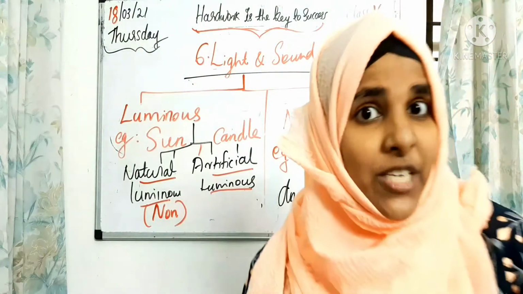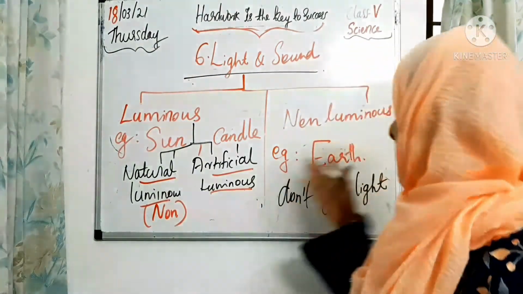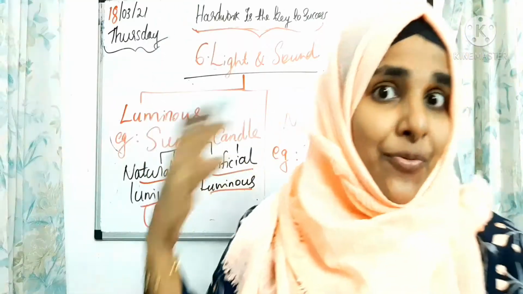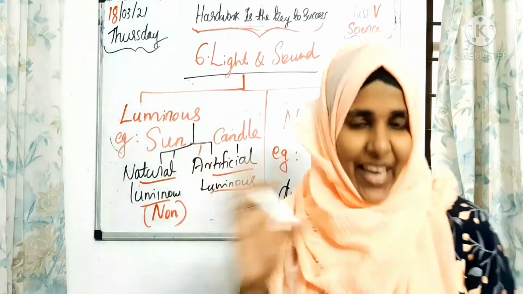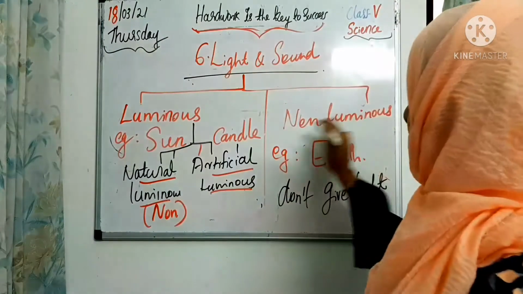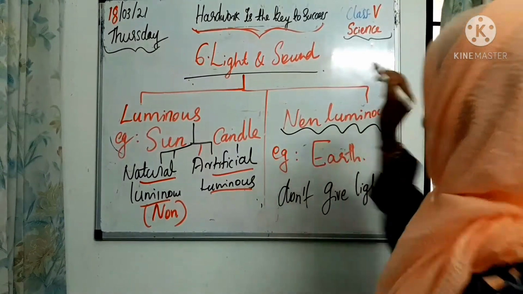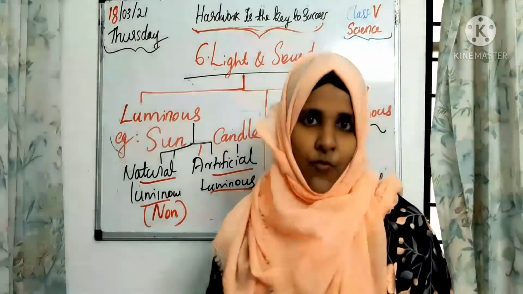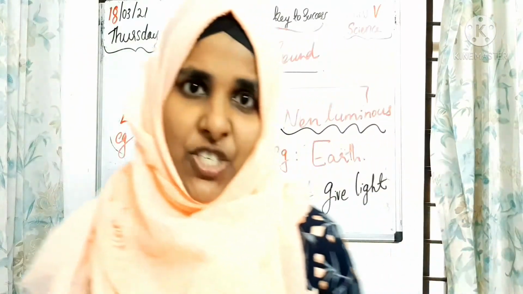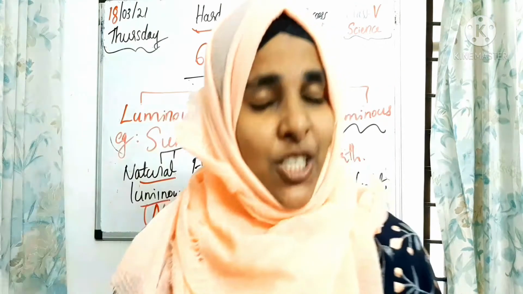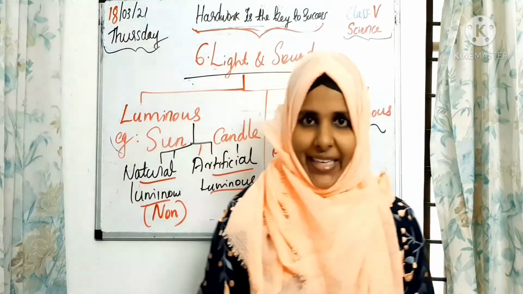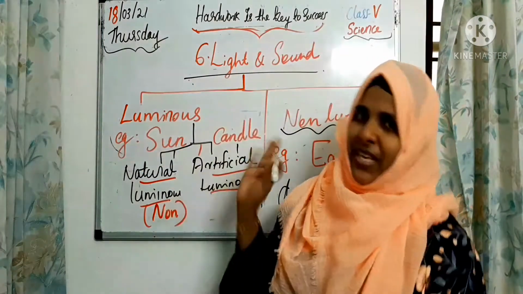That's our non-luminous objects. Okay, we can say the example Earth. They are reflecting the sun's light, and they are not giving their own light. That's why we call them non-luminous objects. We can classify non-luminous objects into three types: transparent, translucent and opaque. Let's check the differences of these also.